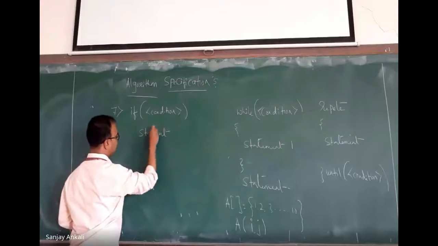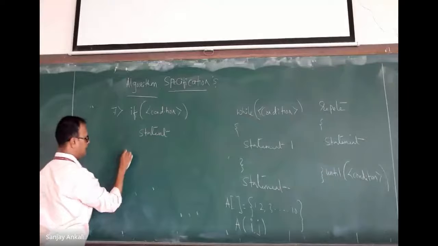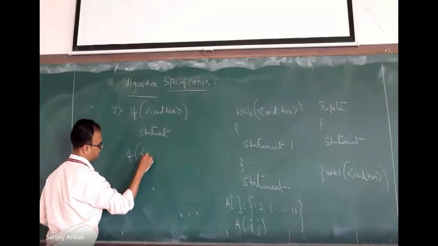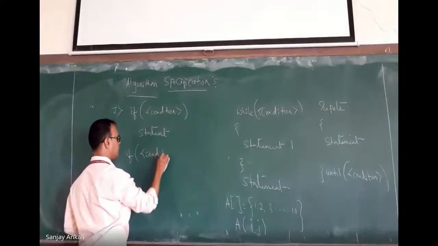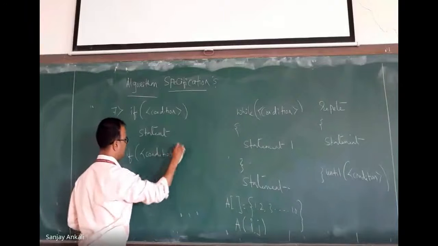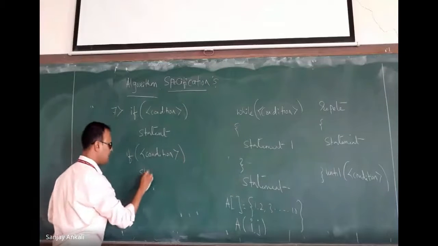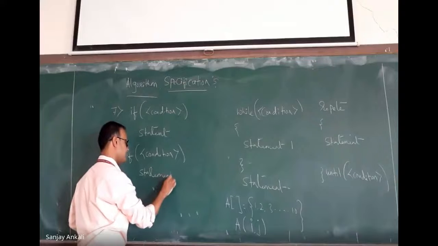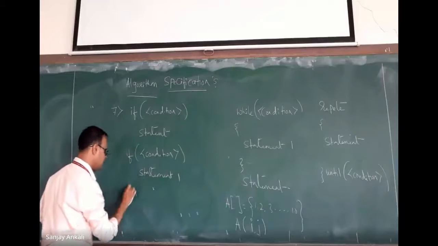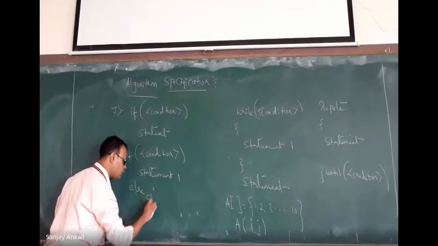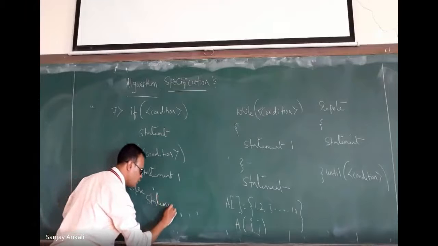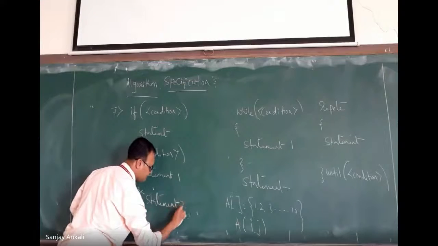Okay, this is for the if statement, and next is the else statement. If condition, statement one, else statement two. This is how we use if and if else.